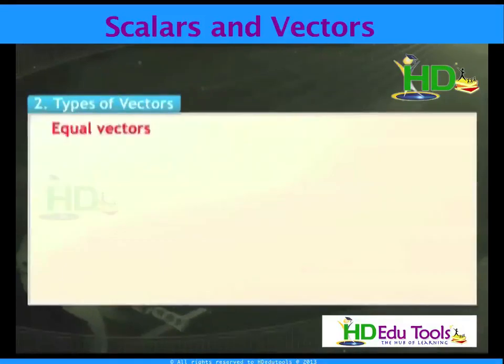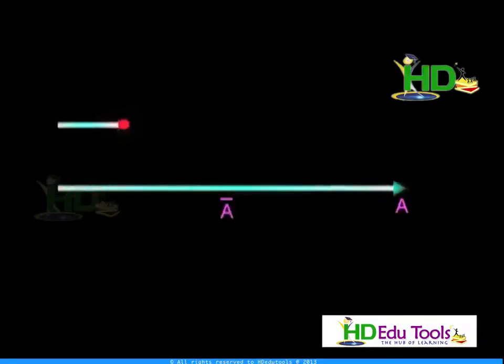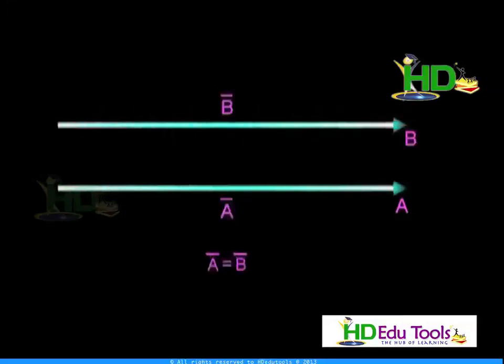Equal vectors. Two vectors are said to be equal if they have the same magnitude and direction, irrespective of their initial point. As you are seeing in the figure, suppose I take A and B, if they have the same magnitude and the same direction, then I can say vector A is equivalent to vector B, or these two are said to be equal vectors.